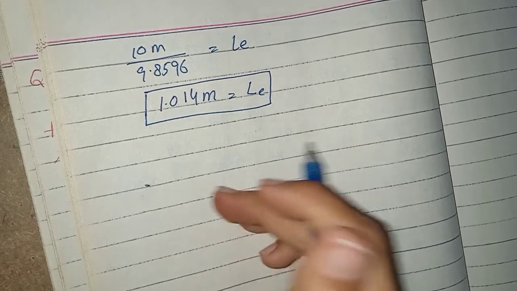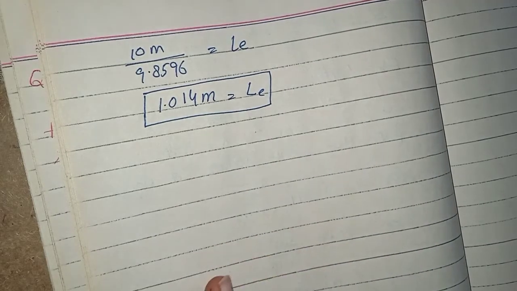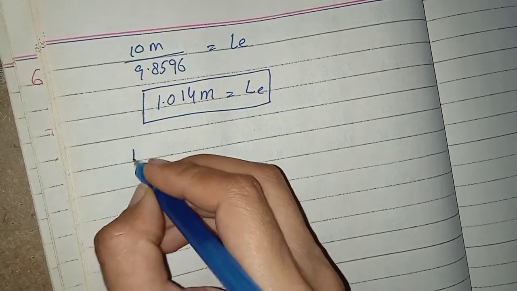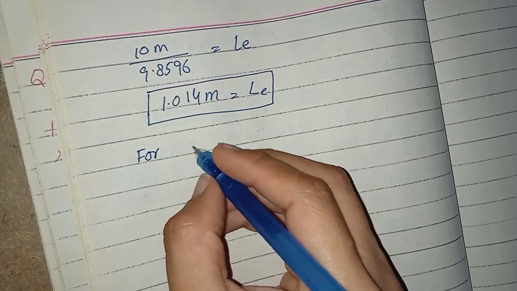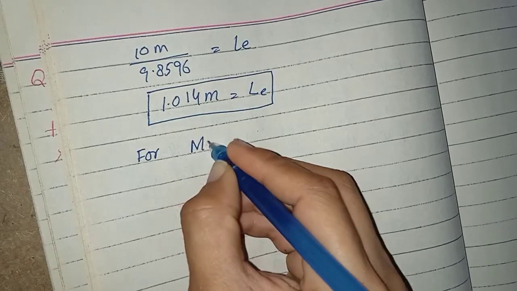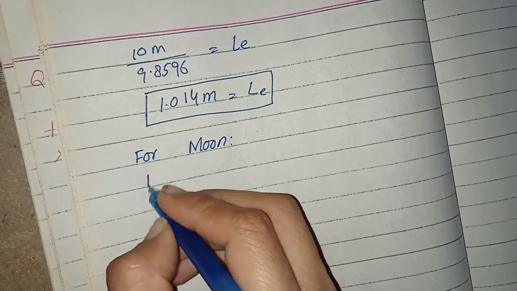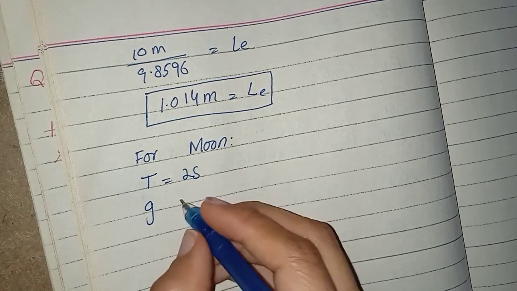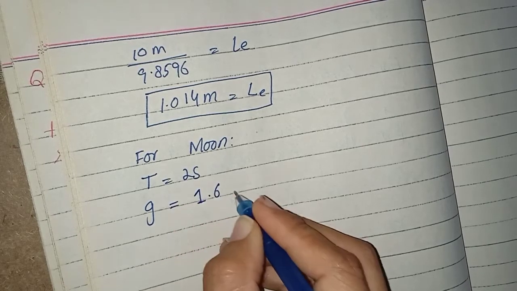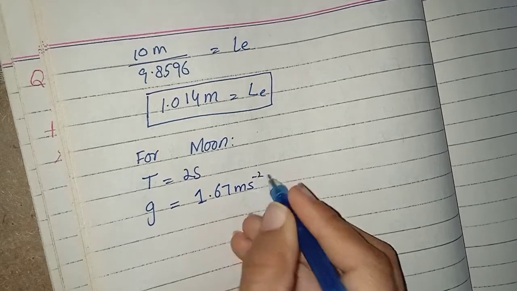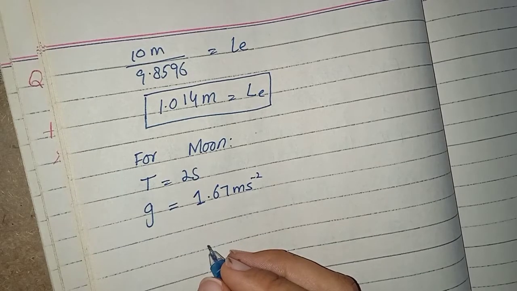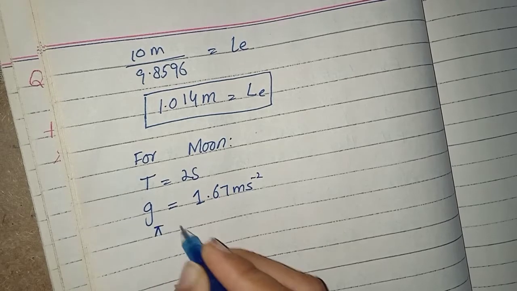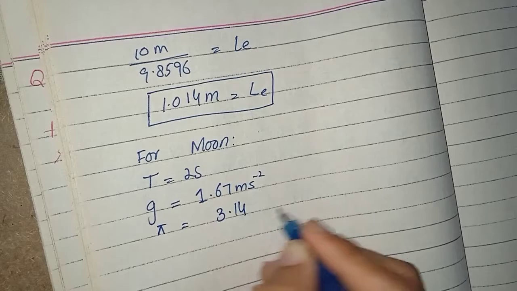I hope you people will understand. Now let's move towards our next section. Our next finding is the length of the pendulum on moon. For this we have the same time period, T is equal to 2 seconds, but the gravitational acceleration is going to change for moon, which is 1.67 meter per second square, which we already found. And the value of pi, as it is a constant, will remain the same, 3.14 everywhere.